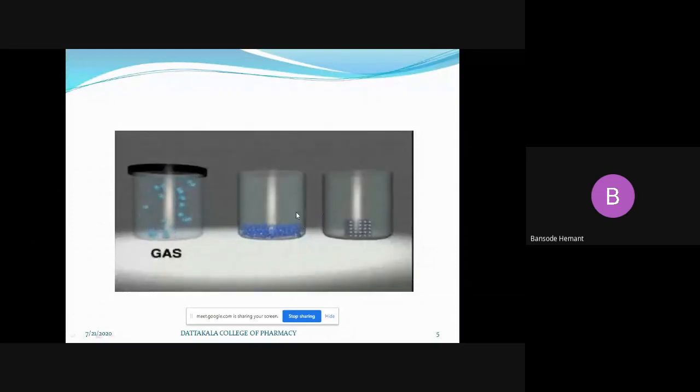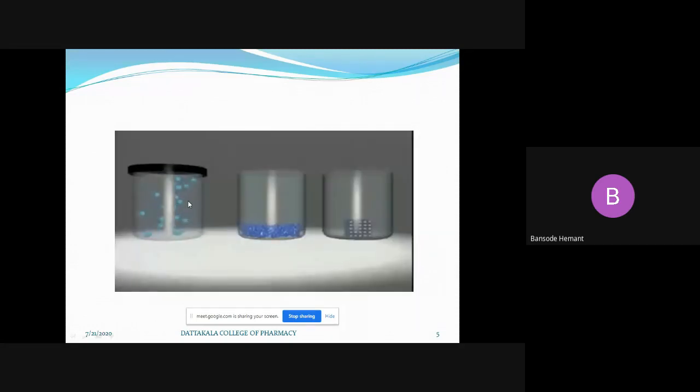But if you look at the middle beaker, liquids, see how these molecules are moving. That means they are showing fluidity. How are they showing fluidity? Just see, they are sliding over the other molecules, but they are not getting away from the bulk. One molecule is not getting away from the other molecules, they are just sliding over one another. And let's see the shape. These liquids acquire the shape of this beaker only. Okay, this is about liquids.